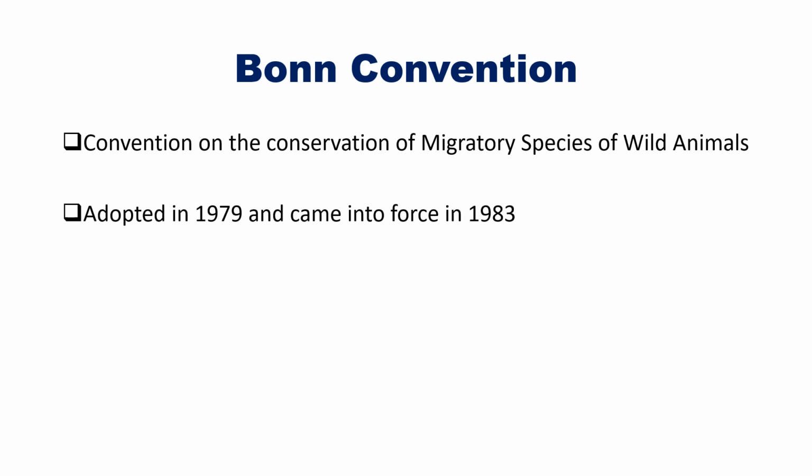Next is the Bonn Convention, which is also known as Convention on Migratory Species. It deals with the conservation of the migratory species of wild animals. It was adopted in 1979 and it came into force in 1983.